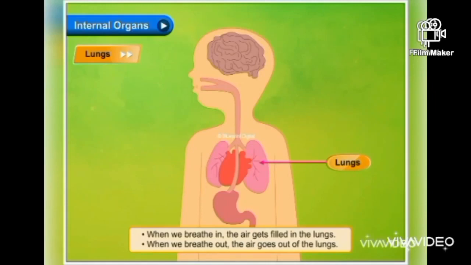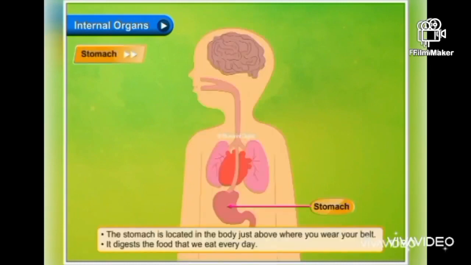Children, refer the activity given below this video. Now, let's see about the next organ, stomach. The stomach is located in the body just above where you wear your belt. It digests the food that we eat every day.